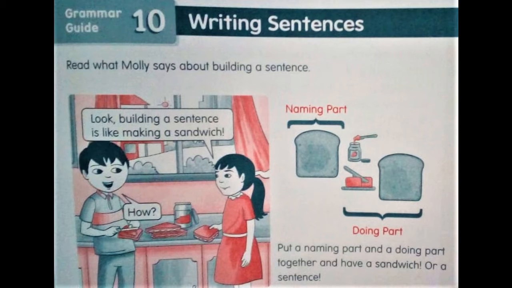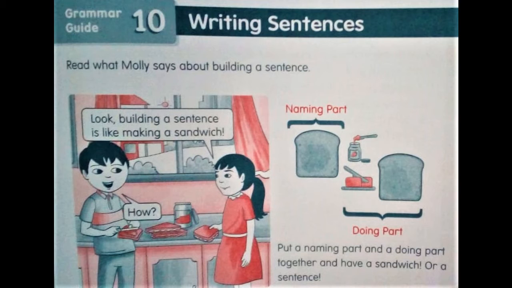That is the naming part and the doing part. These two parts make a proper sentence to read and to write. So let's see what these two parts are.